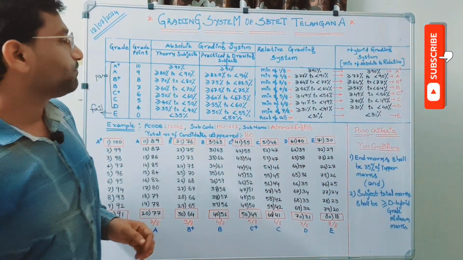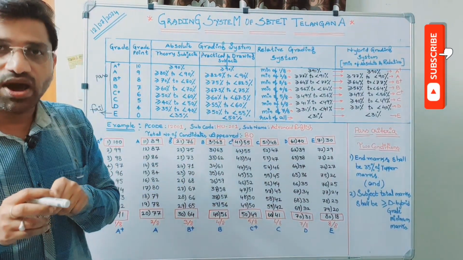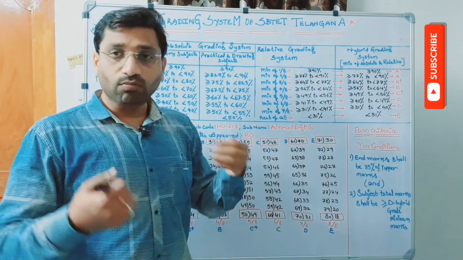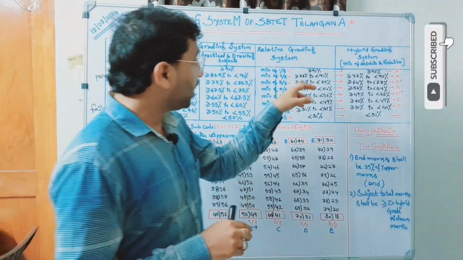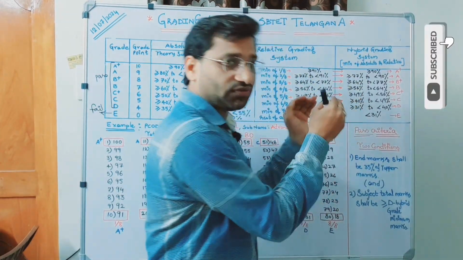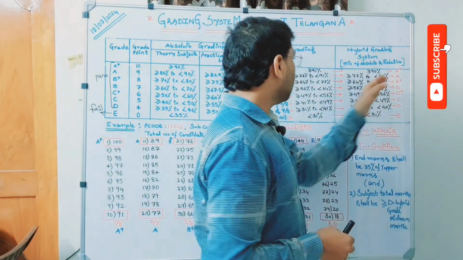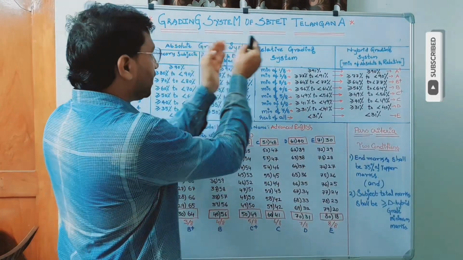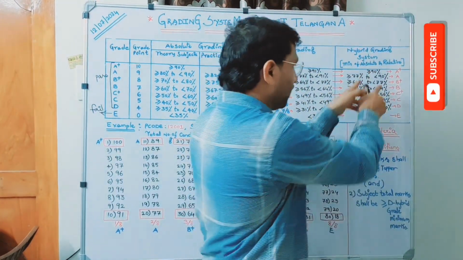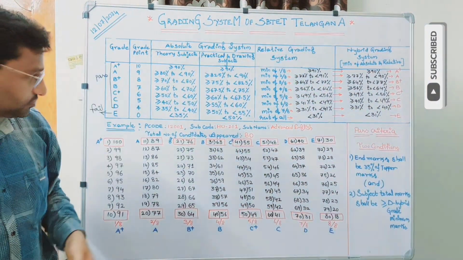Now, as I told you, I have a standardized range of marks for each and every grade in case of the absolute grading system. Now, my aim is to derive the range of marks for the relative grading system. Here I have written it to save time, but I will explain how I have written this. And after that, by comparing absolute and relative, we have derived hybrid also. That also I will show you. I have written everything here also, but I will show you how we are going to achieve that.